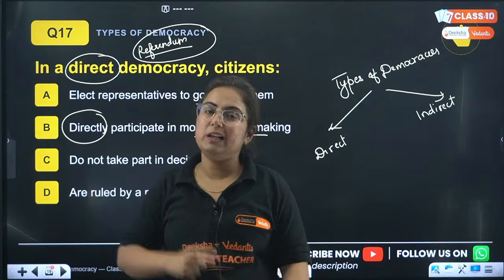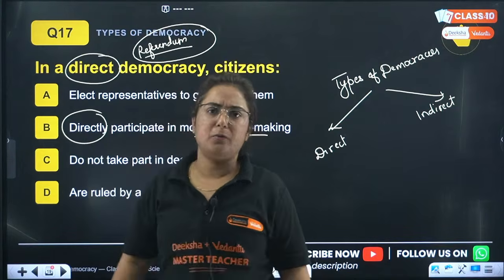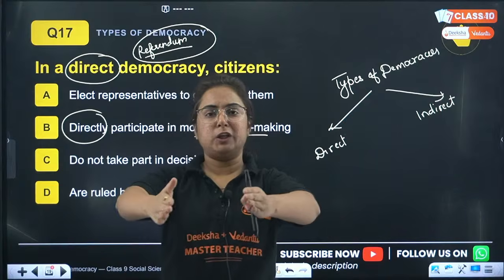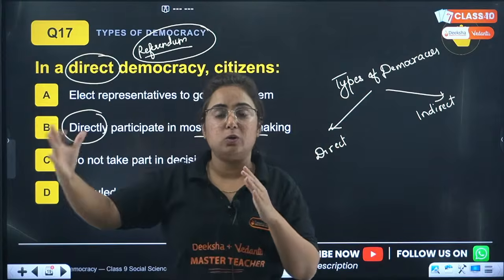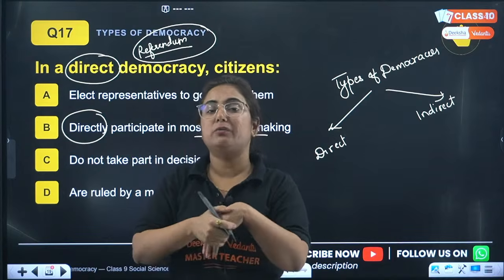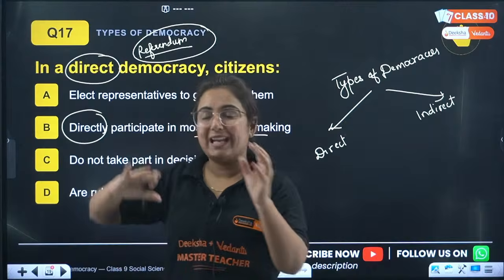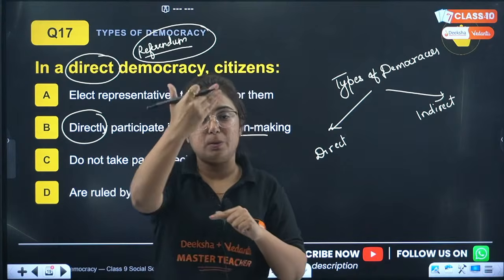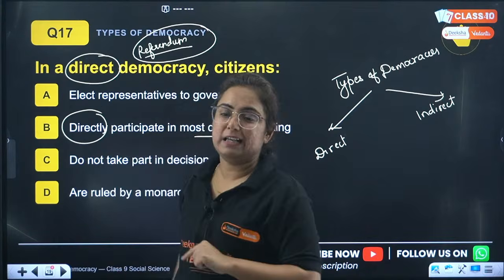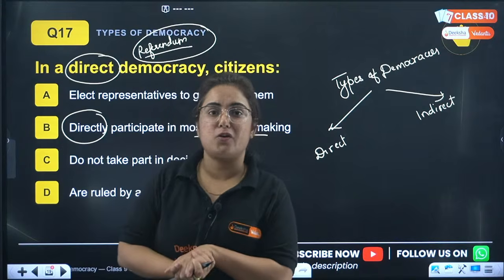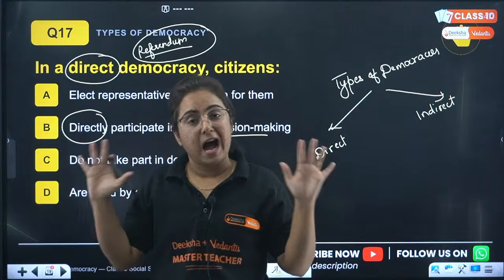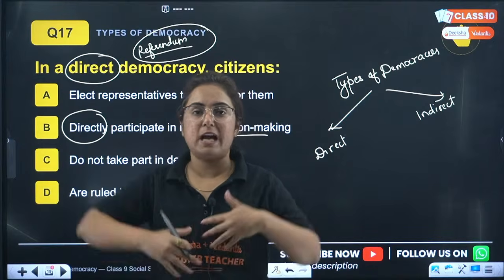For example, if they want to provide some right to women, they will put the question in front of the public and ask, do you want this or not, yes or no? So for any political decision where the answer is yes or no, we can conduct a referendum and ask the public. That is known as direct democracy. That is known as what? Direct democracy. Clear?